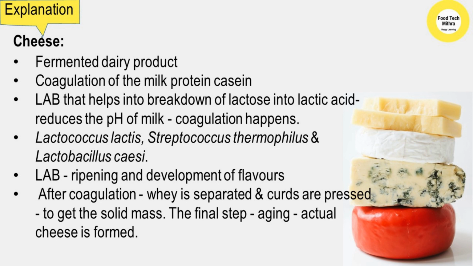The microorganisms responsible for this process are Lactococcus lactis, Streptococcus thermophilus, and Lactobacillus casei. In cheese production, lactic acid bacteria play a role in ripening and development of flavors. After coagulation, whey is separated and curds are pressed to get the solid mass. The final step is aging, where actual cheese is formed.